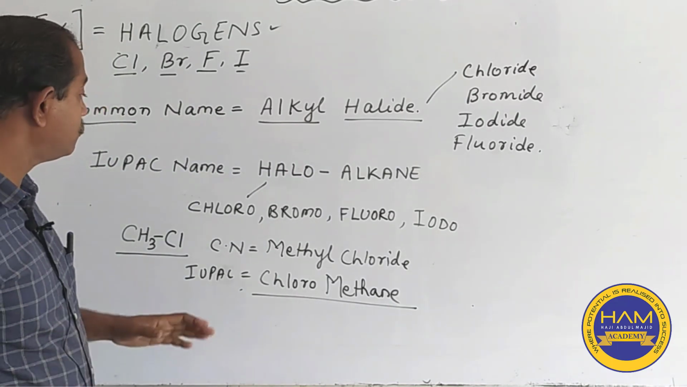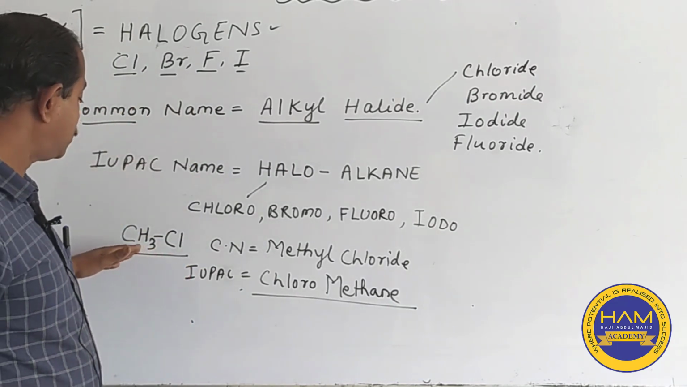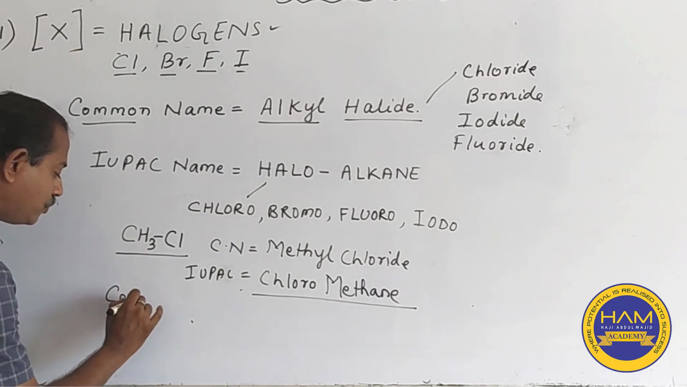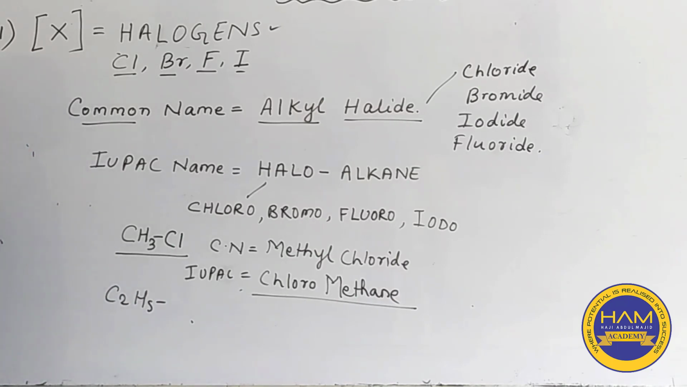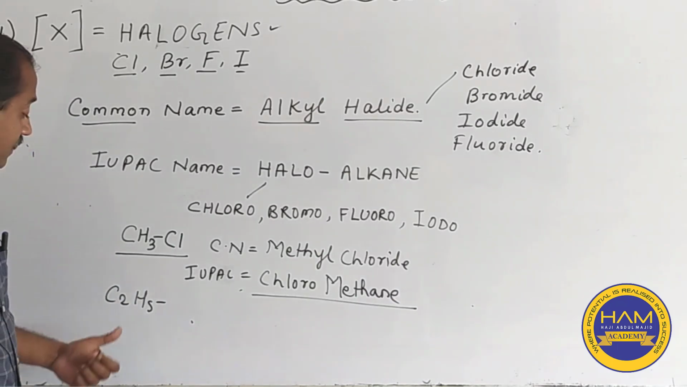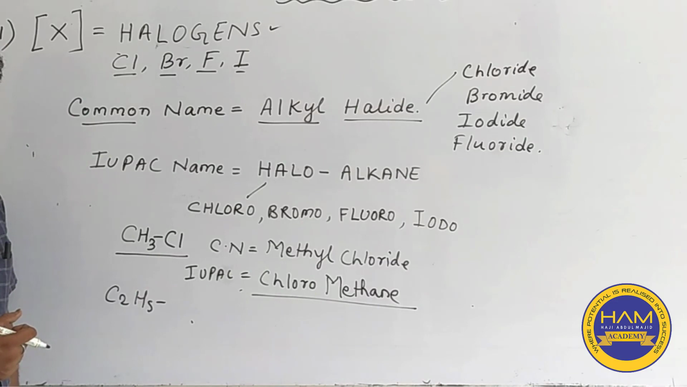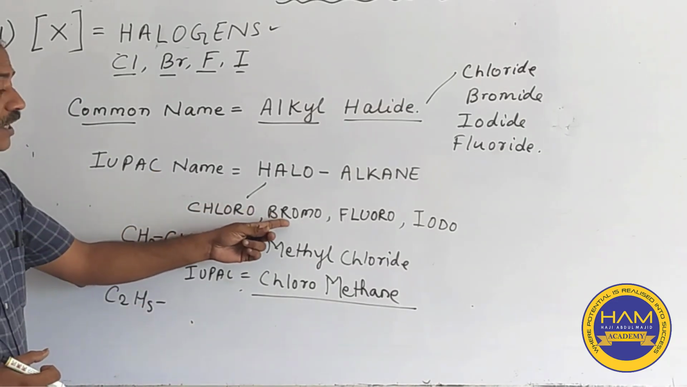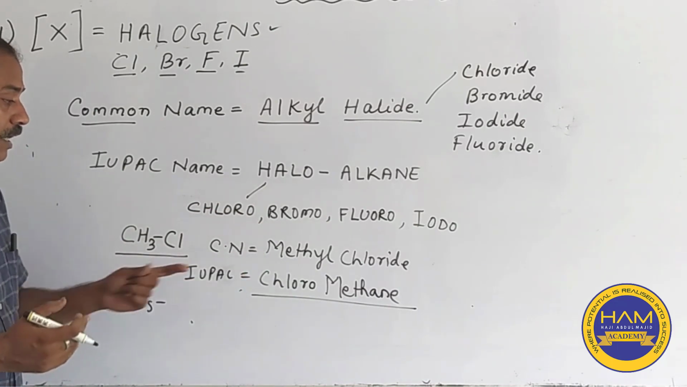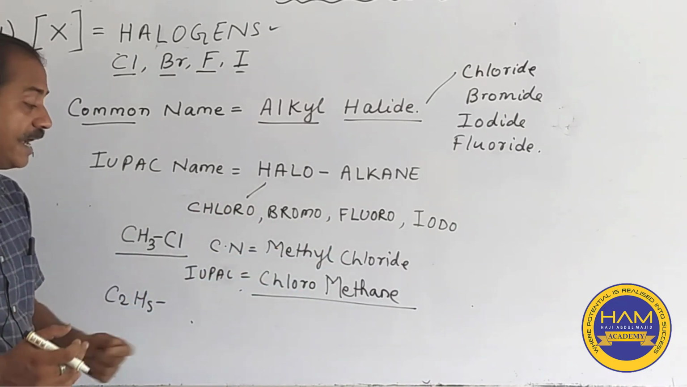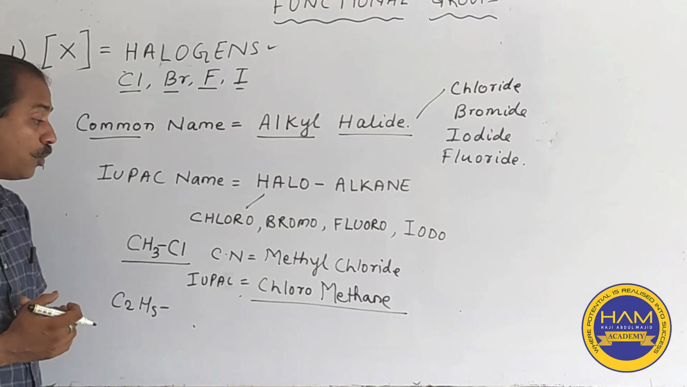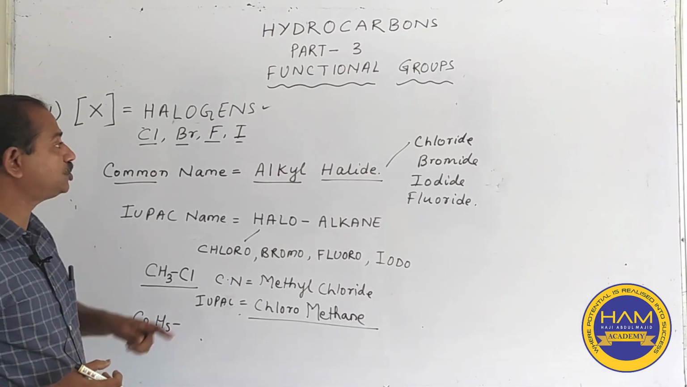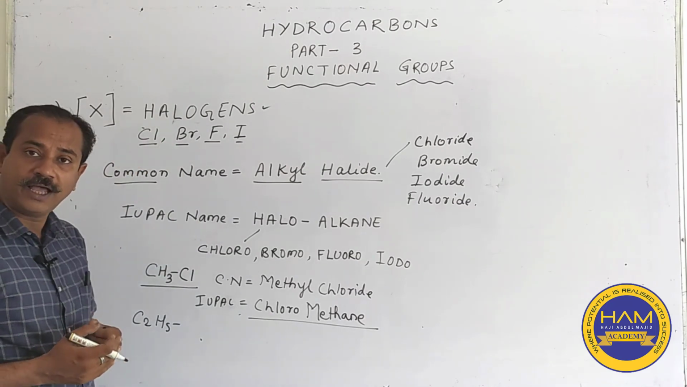If instead of the methyl radical we use C2H5, what is this? Yes, you guessed it right, this is the ethyl radical. So if you take ethyl with bromine, it becomes ethyl bromide, and the IUPAC name is bromoethane, and so on and so forth. In this way, students, we do the naming of halogens.